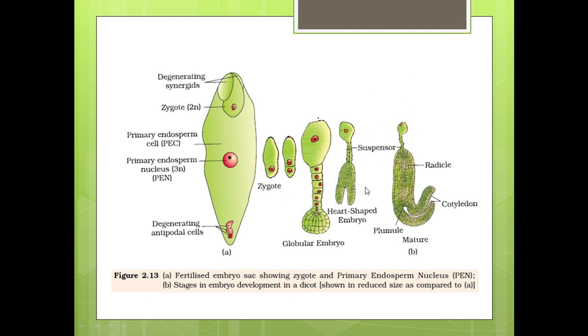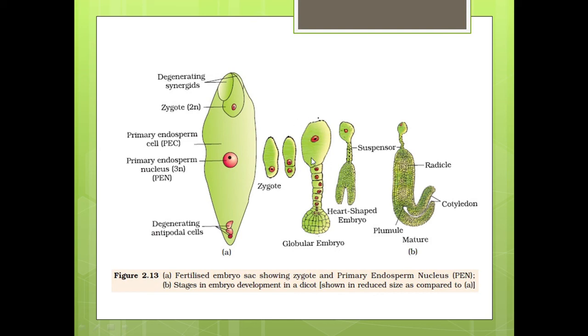Now figure B shows the stages in the embryo development once the zygote is formed. After zygote formation, it starts to divide rapidly, then goes to the 2-cell stage, then to the many-celled stage. So this one is the globular embryo.